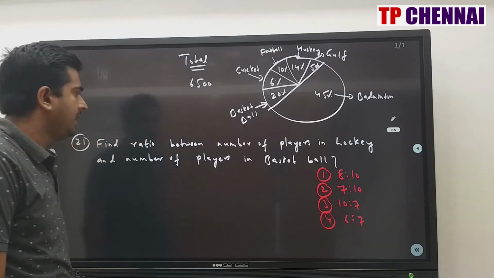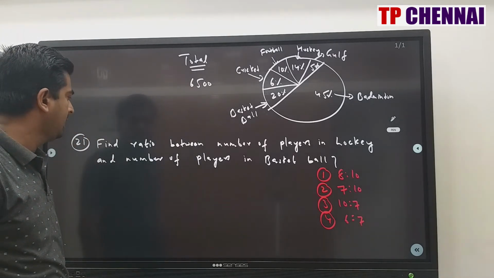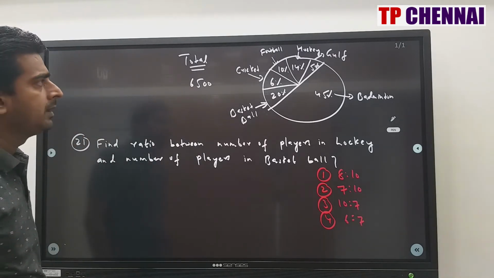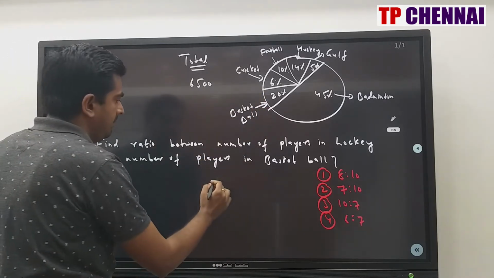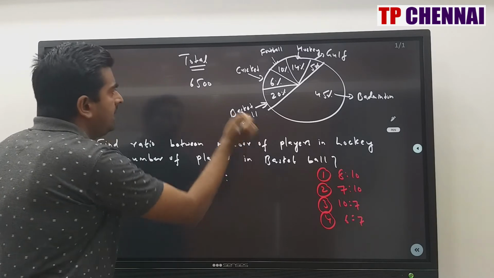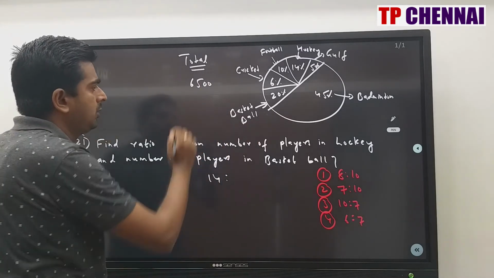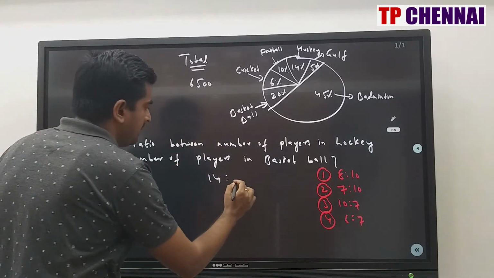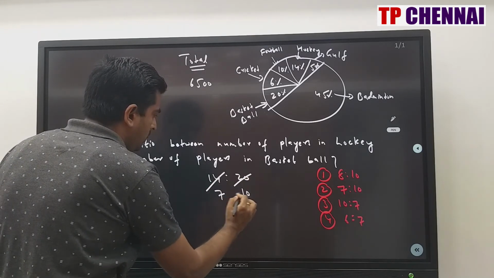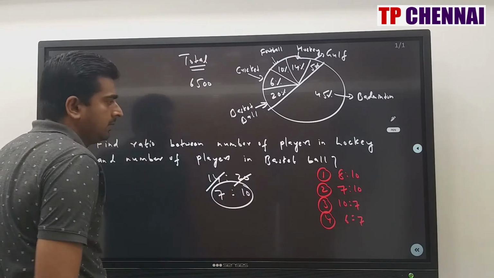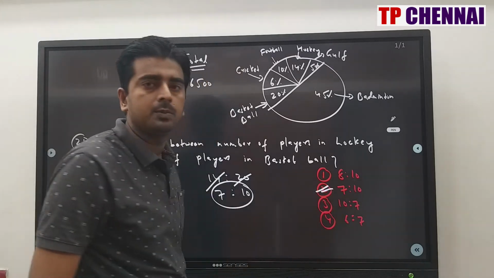First one, find the ratio between the number of players in hockey and number of players in basketball. Hockey is 14%. In every case total is same, so no need to worry about total. Basketball is how much? 20%. So 2 sevens, 2 tens. What is my answer? 7:10, which is the second option.